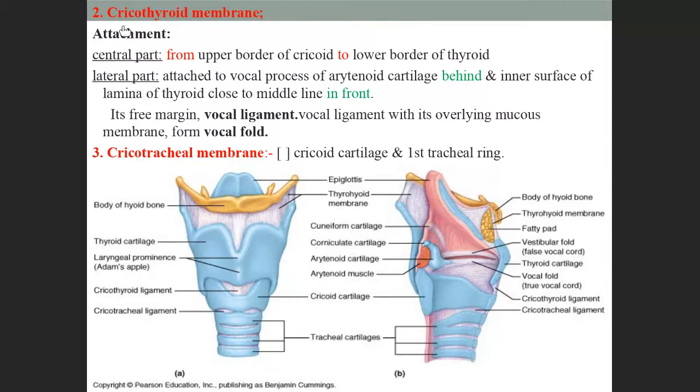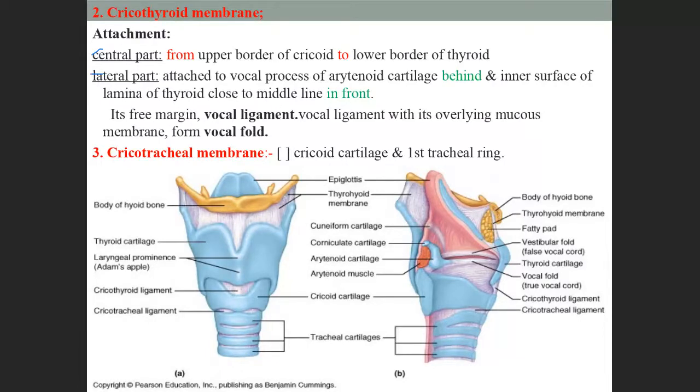Next, the cricothyroid membrane. So where is it? Between the cricoid cartilage and the thyroid cartilage. Here there is the center part and the lateral part.